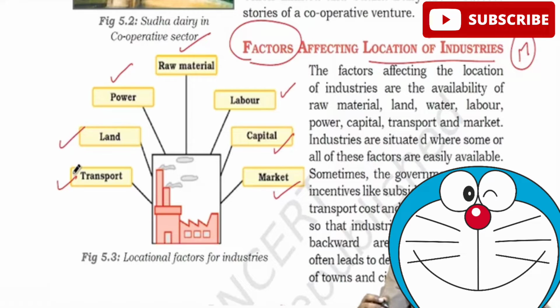So, what are these? Raw material, power, land, transport, labor, capital, market. These 7 factors are very, very important for you to set up any industry, right? So this is very, very important for our preparation.